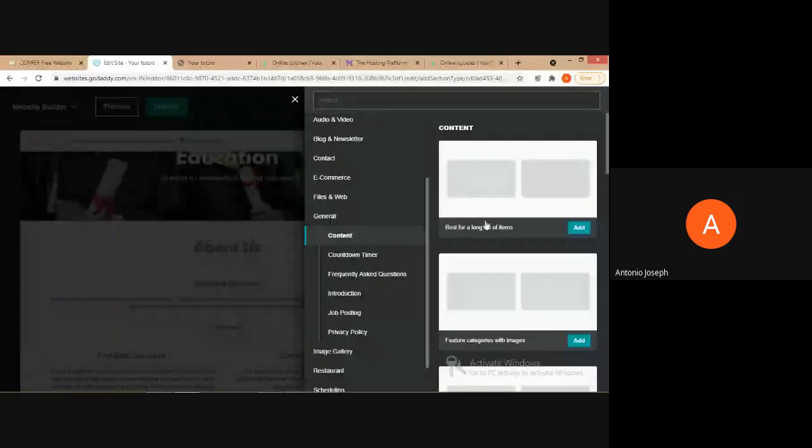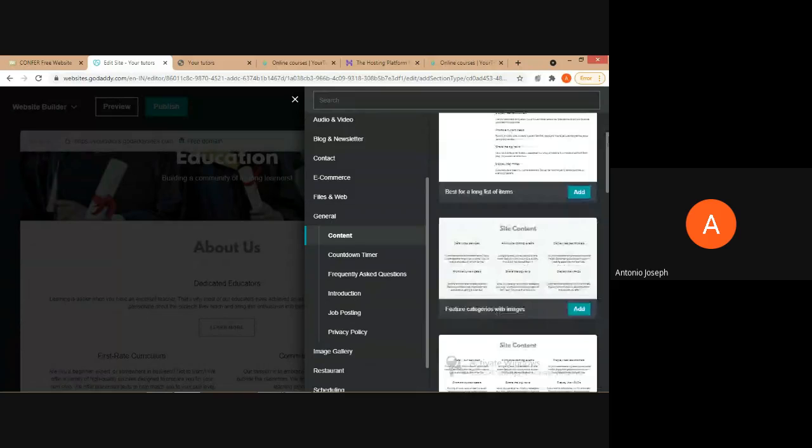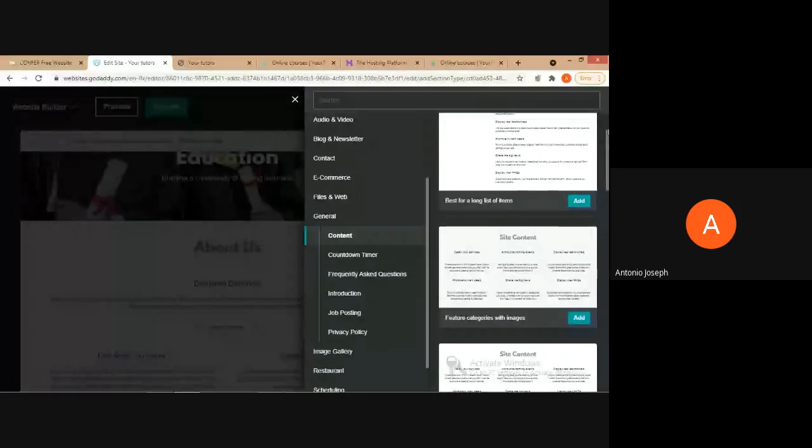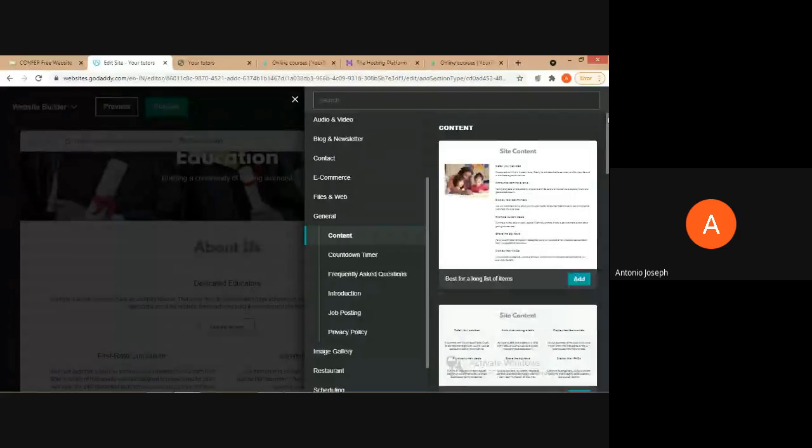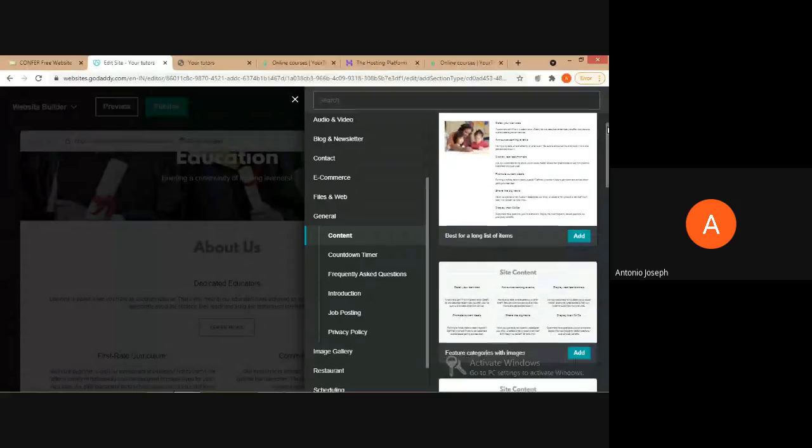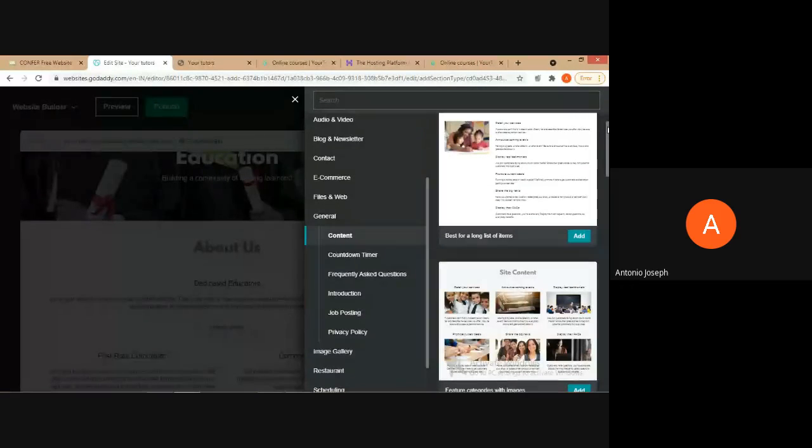Then they will be showing some options like a 2-column, then like a list, etc. So we should think of what sort of content we want to provide.